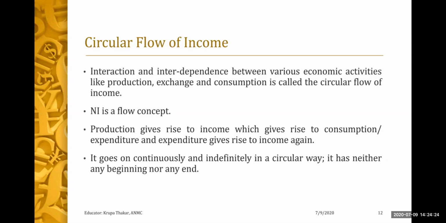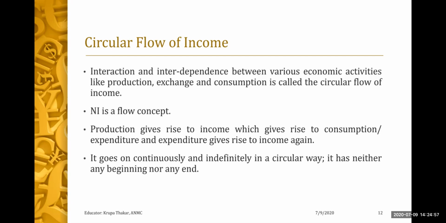Now, we know that we have factors of production and there is a flow of money within the economy, and there are many economic activities taking place like production, exchange, consumption, distribution, and all this is circular flow of income. So interaction and interdependence between the various economic activities like production, exchange, consumption is called circular flow of income.